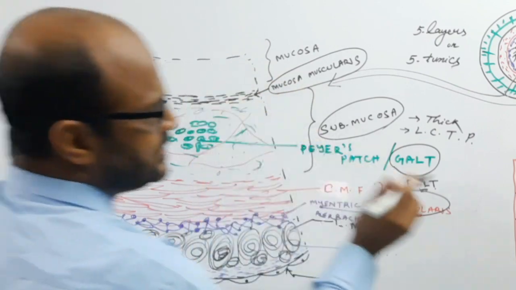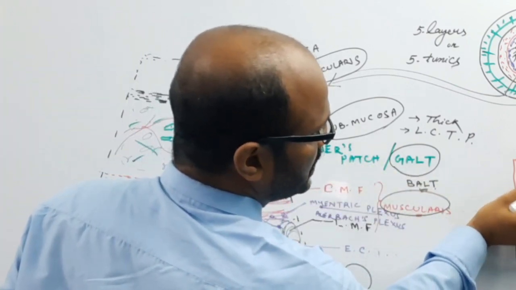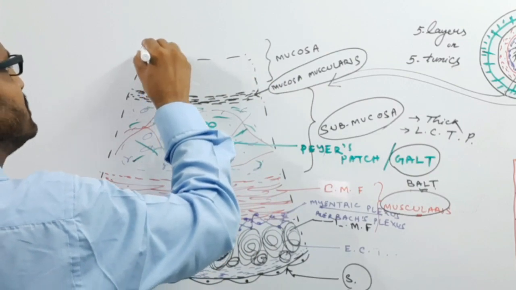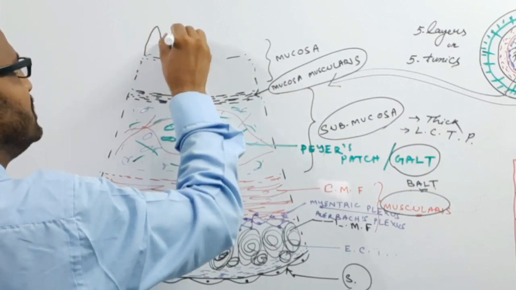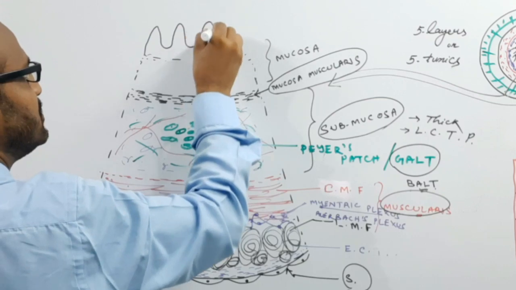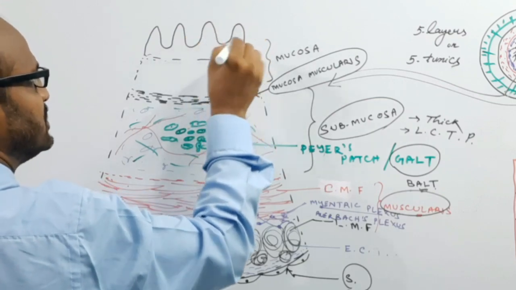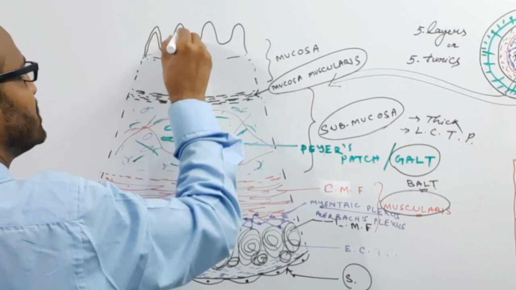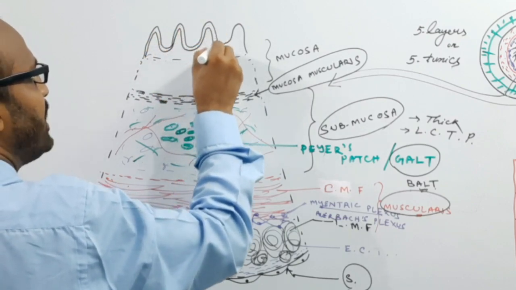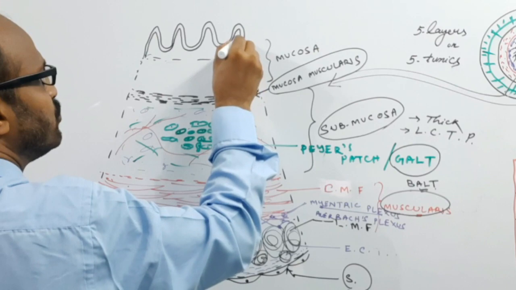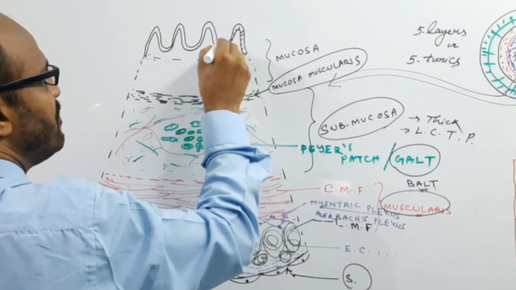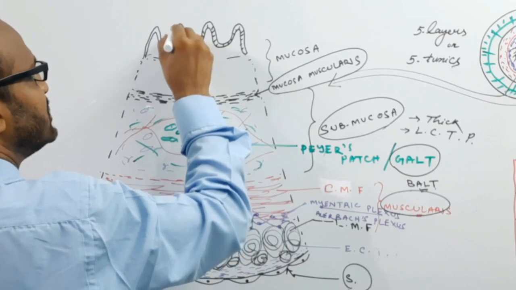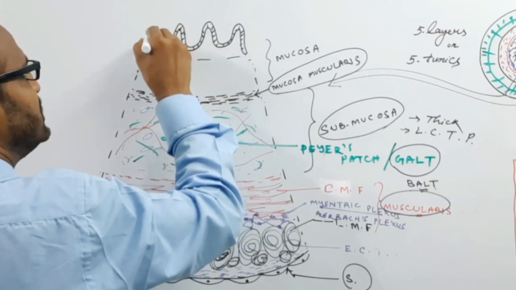The mucosa is divided into 3 parts. The outer part forms blind finger-like projections into the lumen of the alimentary canal, which are known as the villus, and in plural, the villi.